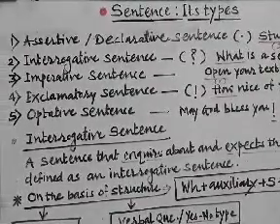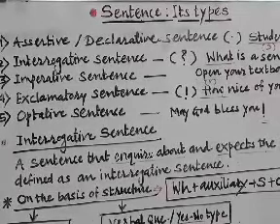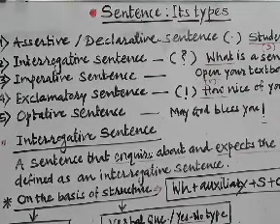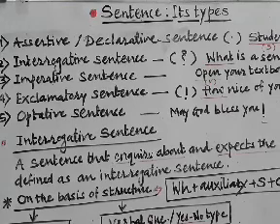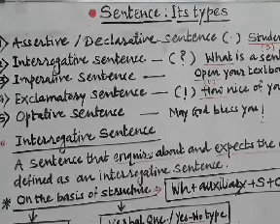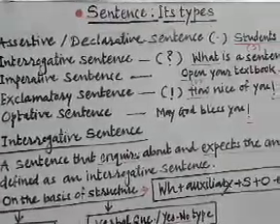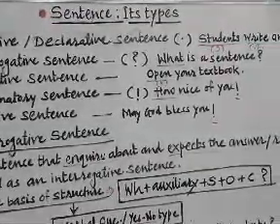Afterwards, imperative. The word imperative is for the sake of either order, request, suggestion, warning, and so on. Whenever you are going to declare in an assertive and commanding way, it normally starts with the action verb.